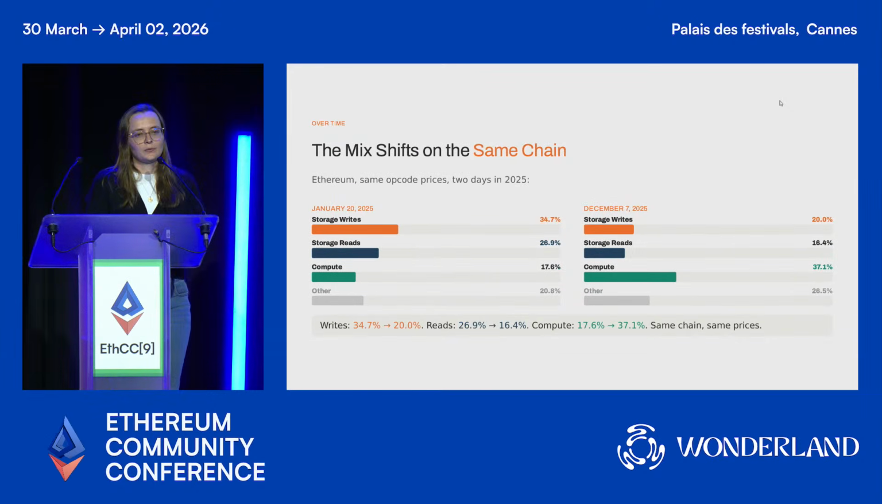But it isn't only that we have different profiles on different chains, we also have different profiles on the same chain. What I'm showing on the slide now is the breakdown of gas on two days on Ethereum layer 1. I'm comparing a day in January to a day in December. And you can see that writes went from around 34% to 20%, and compute went from 17.5% to 37.5%. So this is the same chain, the same prices, and again a vastly different resource usage that we have here.